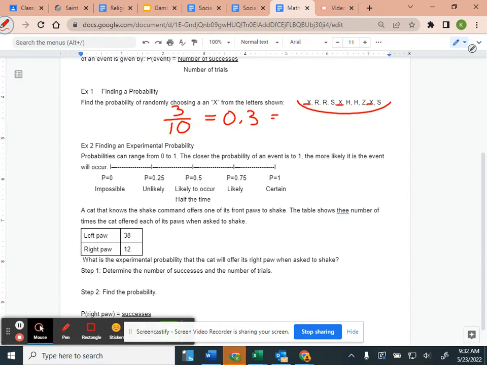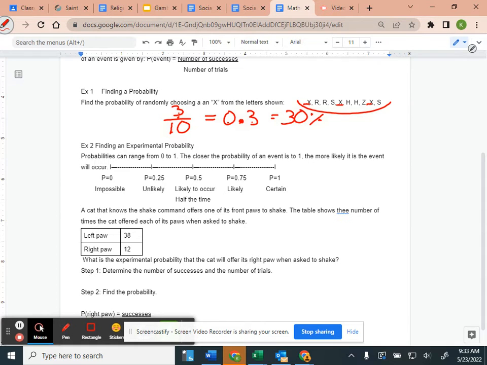So what is my percentage? If I divide 3 by 10, I get 0.3. I know that's 3/10, and 3/10 is 30%. So all you're doing is finding the fraction, dividing it down to the decimal, then turning it into a percentage. So the probability of choosing an X is 30%.